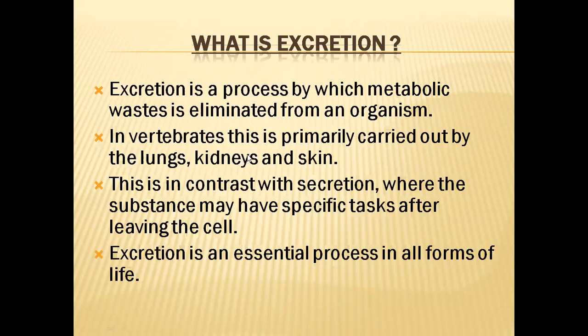These nitrogenous waste materials are ammonia, urea, and uric acid. Those are also waste materials. They have to be expelled out of the body through the kidneys. And in some other metabolic activities, some excess water, excess salts, and excess minerals will also have to be sent out of the body.